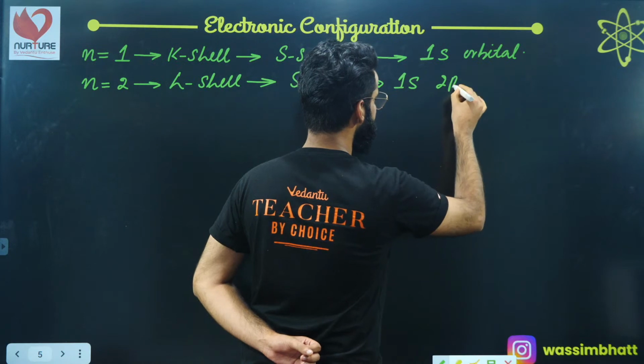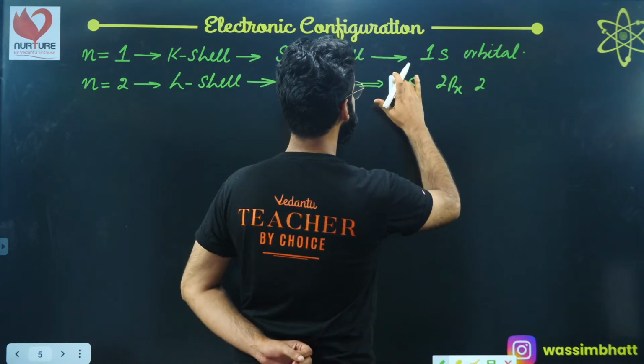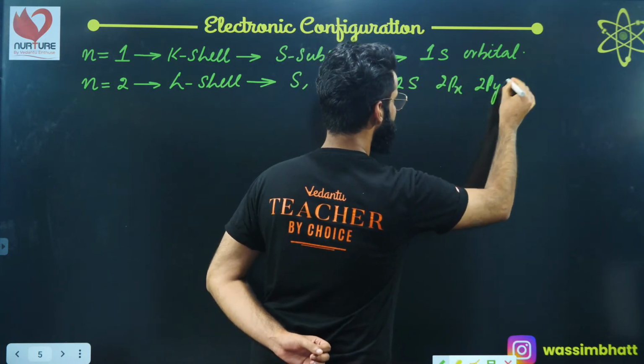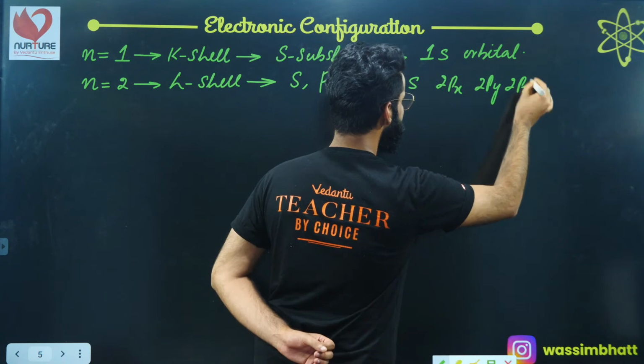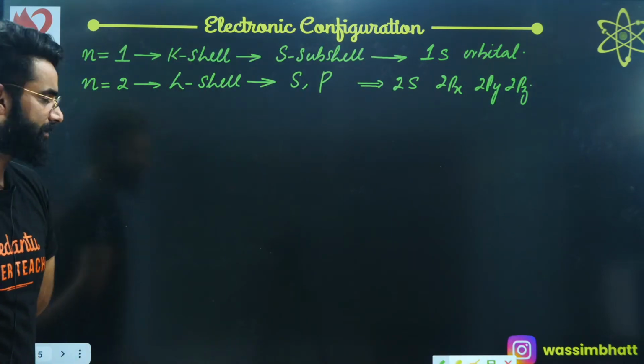One is going to be 2s, this is 2, correct? This is not 1s, this is 2s. This is going to be 2s, then 2px, then comes 2py, then comes 2pz, right? So these are basically the 4 orbitals in your second shell, yeah?